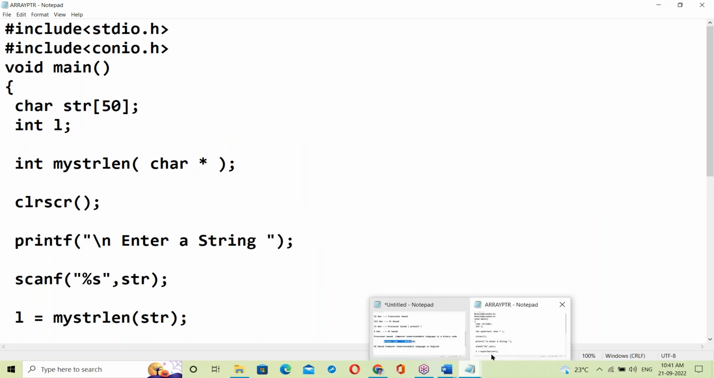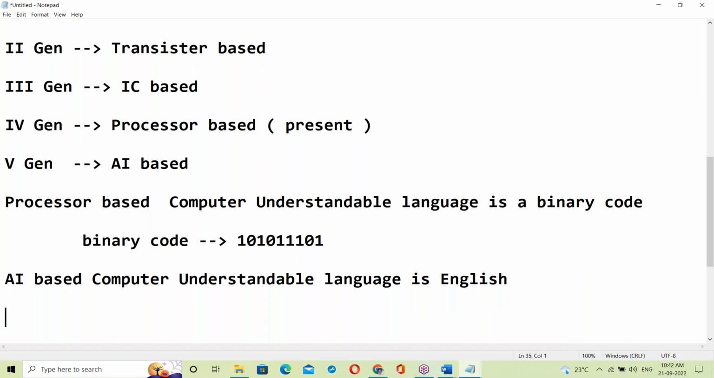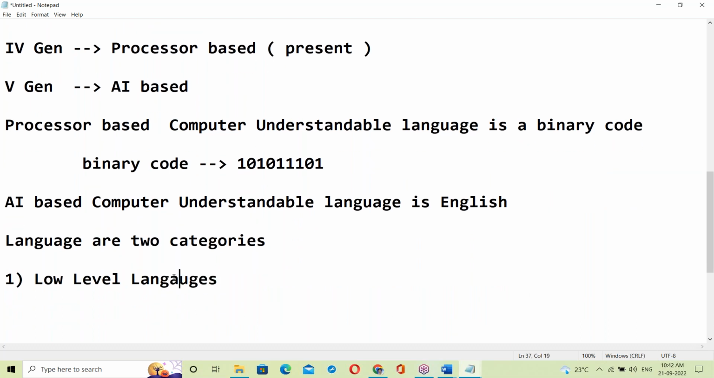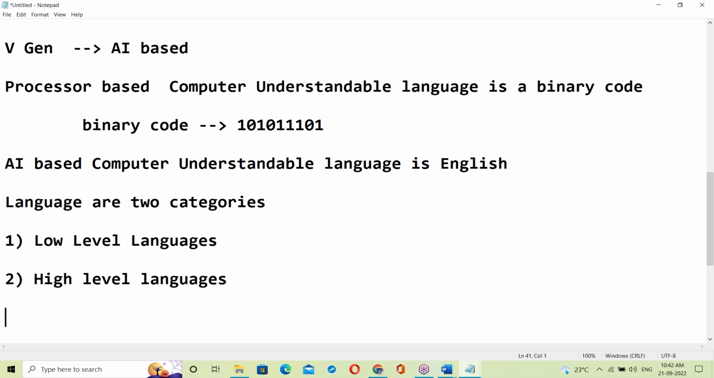So languages are basically of two categories. The first one is low level languages, and the second one is high level languages. Low level language and high level language.